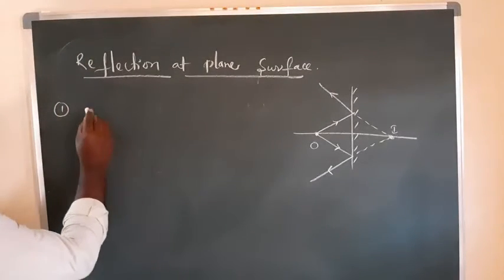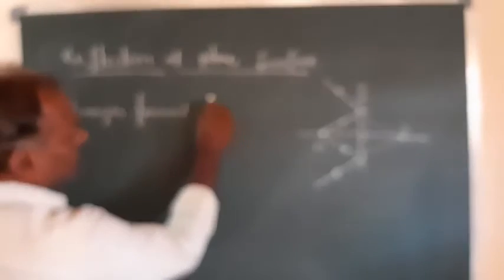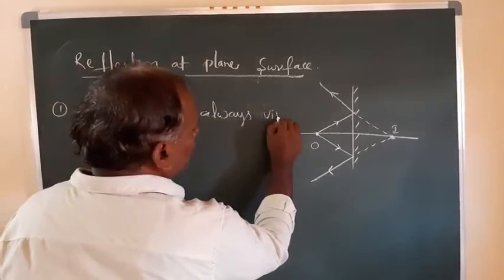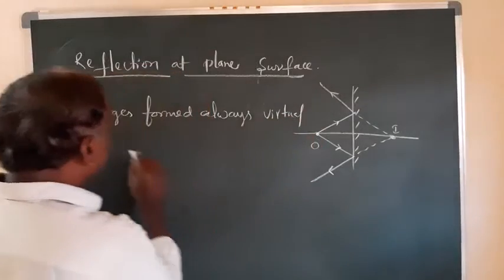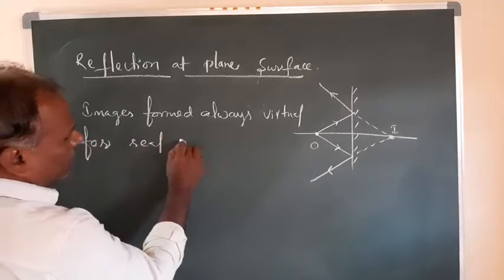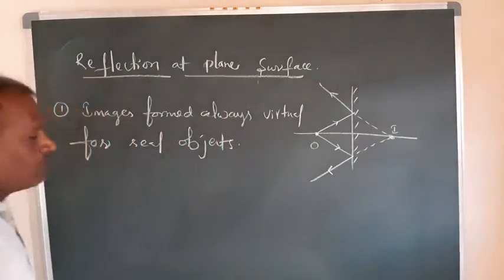So the image formed is always virtual for real objects. So this you have to remember.